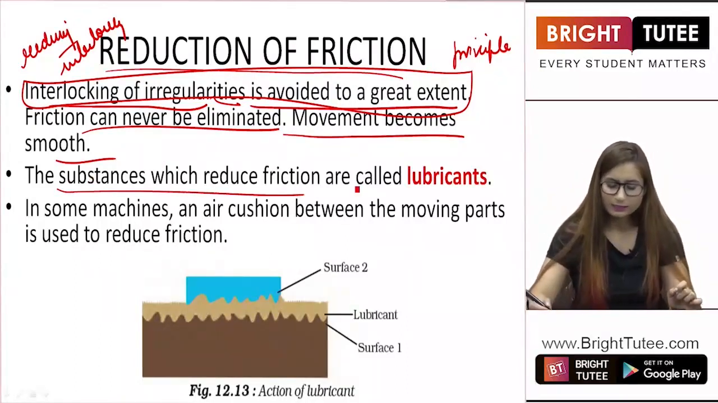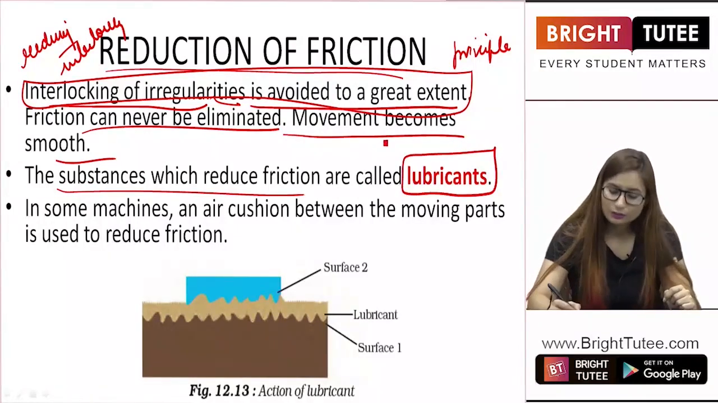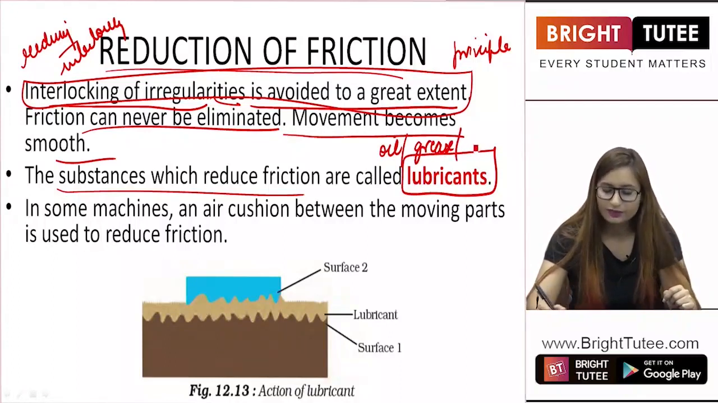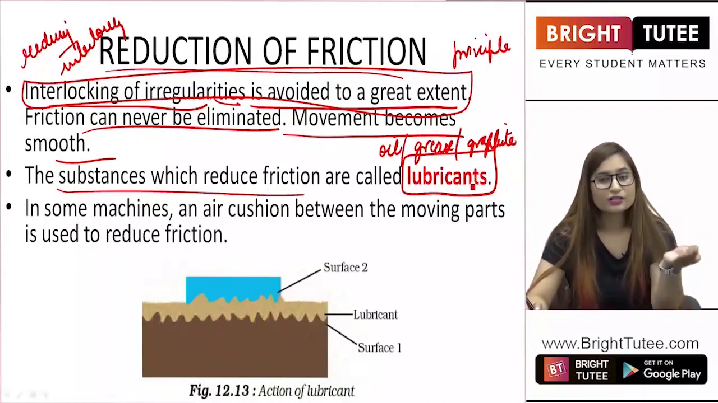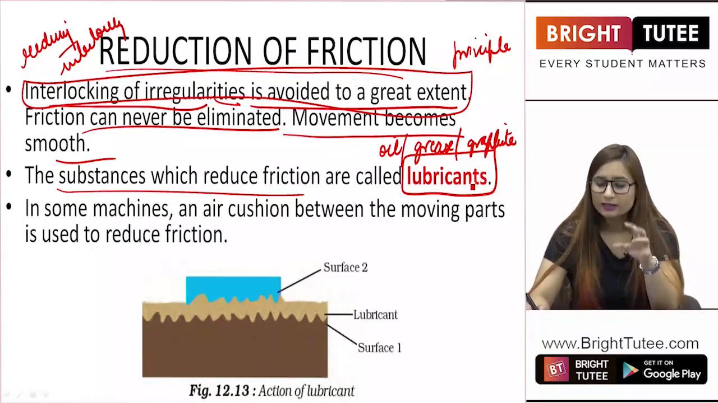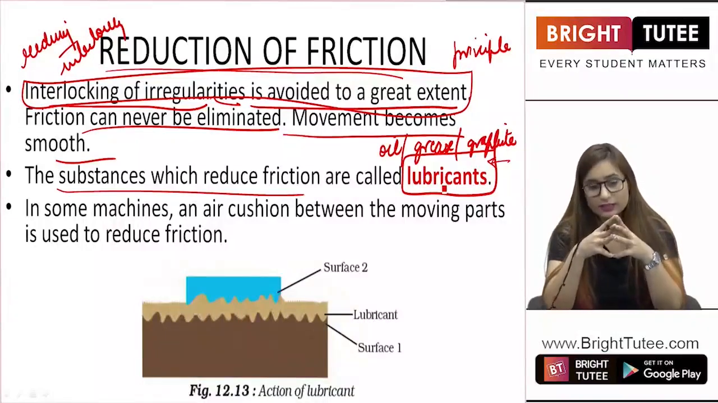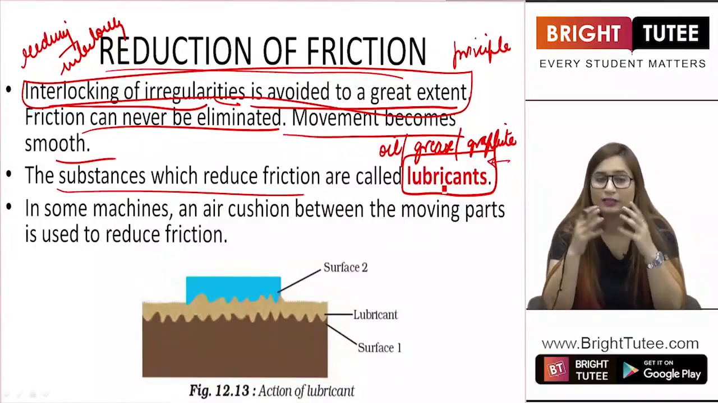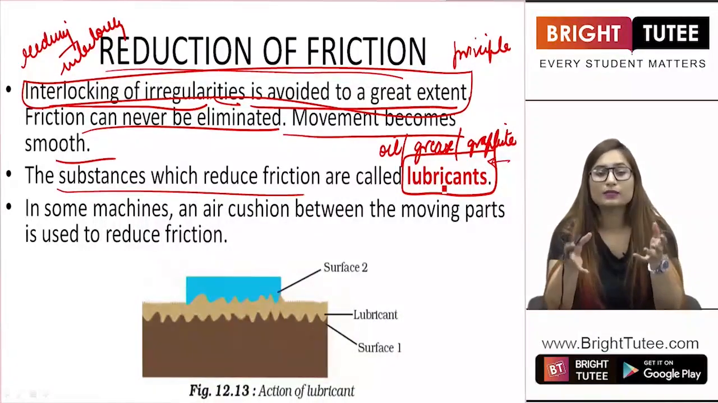The substances which reduce friction are called lubricants. As I just told you, if you use oil, grease, or graphite for the machine parts, and it reduces friction, it enhances the movement, it acts as a lubricant. Now what is a lubricant? A lubricant is something that reduces friction. It is slippery, it is smooth in itself, and it forms a layer around the machine parts which makes the working proper.